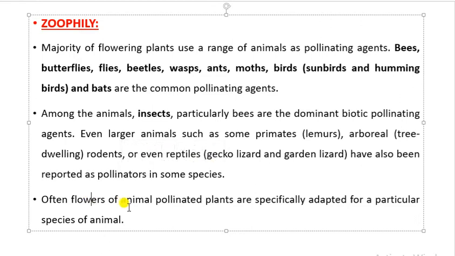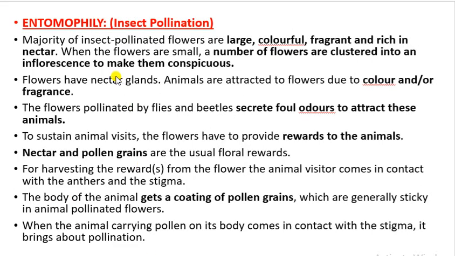Often flowers of animal-pollinated plants are adapted for particular species of animals also. So flowers are adapted as per the species of animals which carry out the pollination. Now, in case of entomophily, that is insect pollination, the flowers which are pollinated by insects are large, colorful, fragrant, and rich in nectar. So they have a bright color, fragrance, and nectar also. When the flowers are small, they are present in the form of a cluster, which makes an inflorescence, and that's why it looks conspicuous.